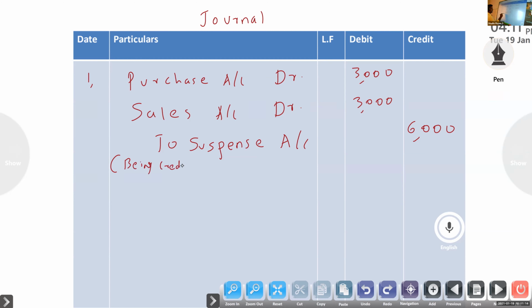Being credit purchase entered in the sales book. However, the account is correctly credited.